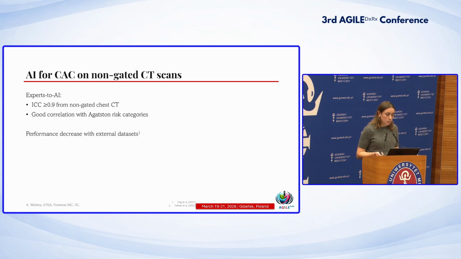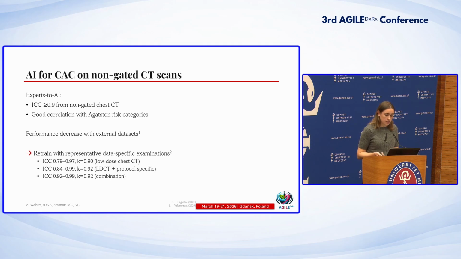We've seen that performance decreases with external data sets, and a study published in 2020 also focused on this and looked at protocol-specific examinations. They started with baseline training on low-dose chest CT, then added protocol-specific scans, sometimes also PET-CT, and looked at the performance, which increased. But if they used a combination of protocols, they actually saw the highest performance, which also makes it the most generalizable.